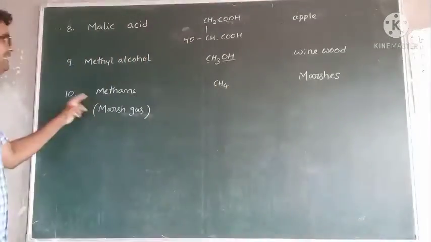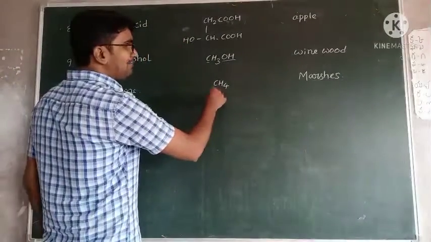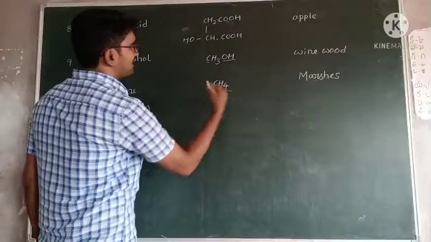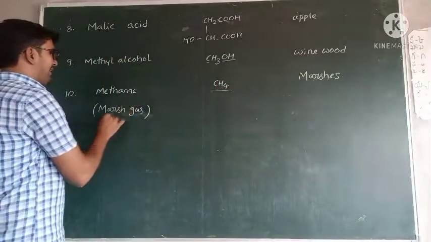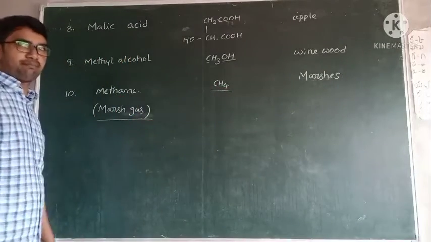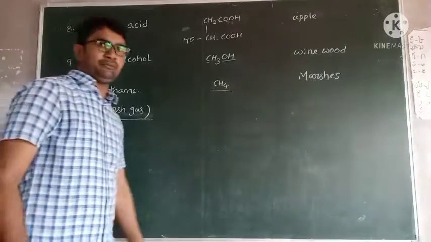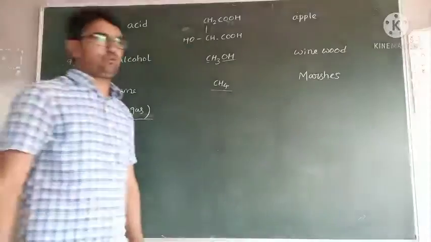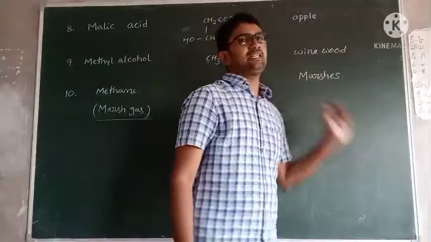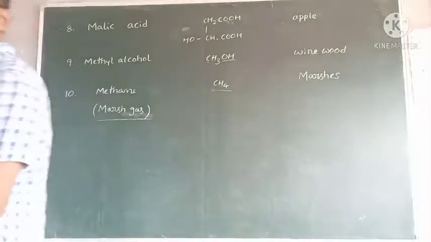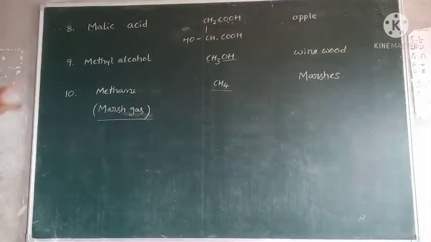Next one, methane. Methane means one carbon. 'Ane' means only single bonds. Methane, CH4. Another name for methane is marsh gas. Actually, on the planet Mars, methane is present in a large percentage. It is also present in marshes. These are the commercially important compounds and their sources.